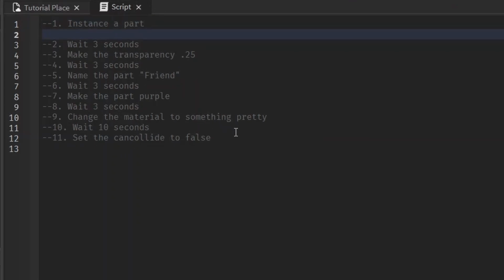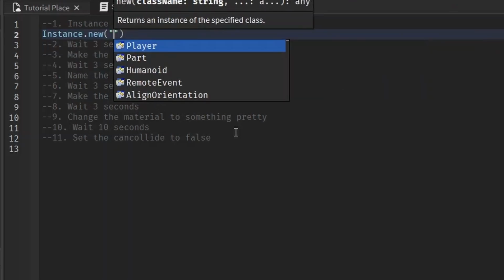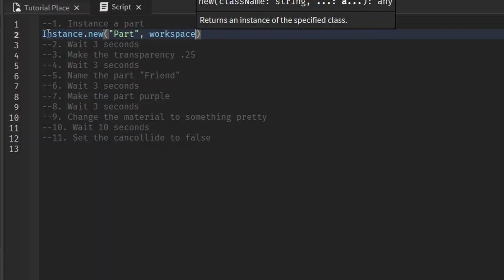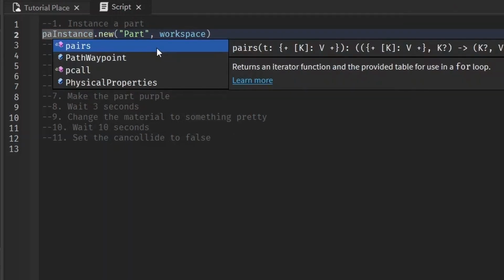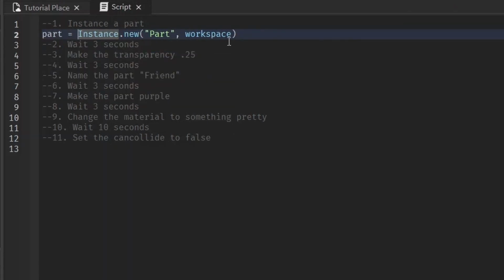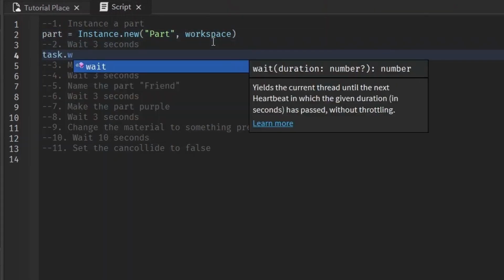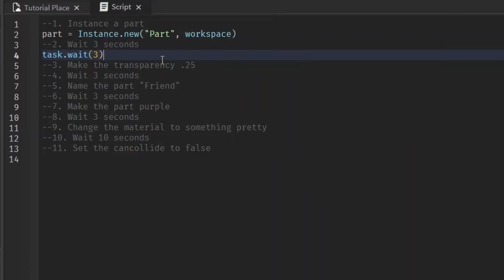For example, in this part, I need an instance of a part, new part, and we're just going to put that in workspace. And like I told you before, you always should make it into a variable. We can just name it part. That's a nice, easy thing to do. We're going to wait 3 seconds. And I'm going to be doing this a lot, so I'm just going to copy and paste this.